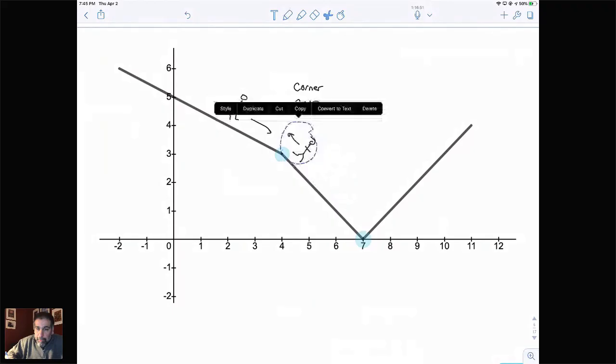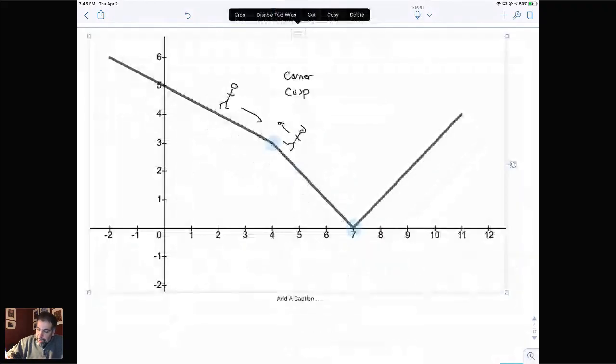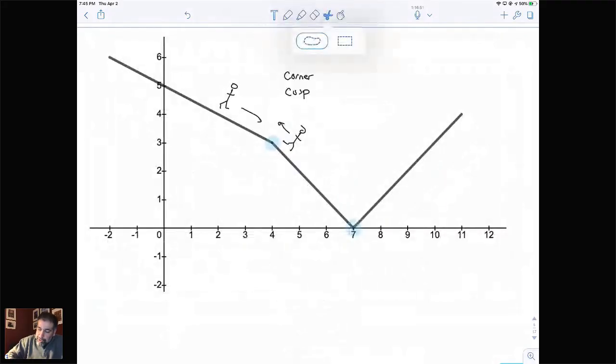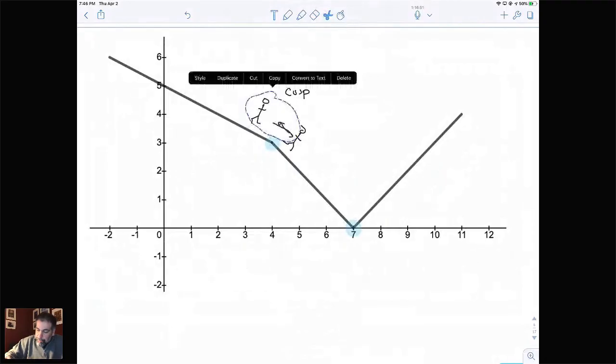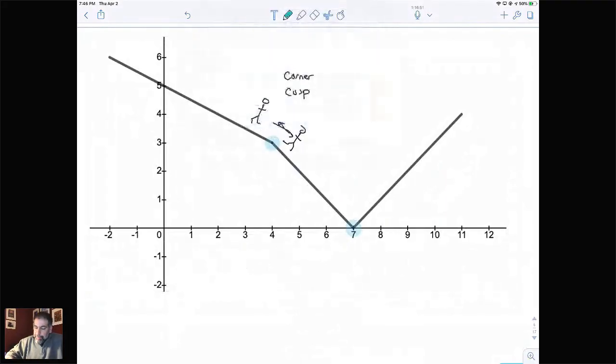My guy on the left is looking in one direction, and my guy on the right is looking in a different direction. They're going to just crash into each other because they're not going to see each other coming. Because their slopes don't agree, we can't say that there's a single tangent line at that value. There is no single tangent line. So if I'm coming from the left, my tangent line is going in this direction. If I'm coming from the right, my tangent line is going in this direction. Because they're going in two different directions, this is not differentiable.